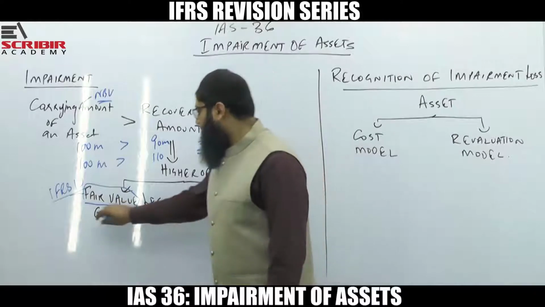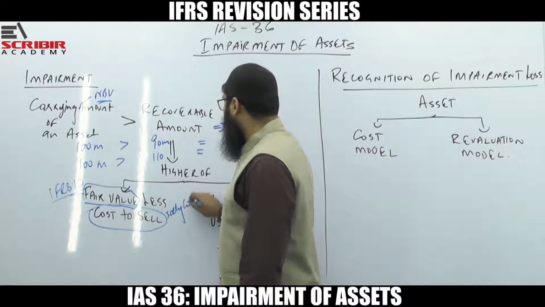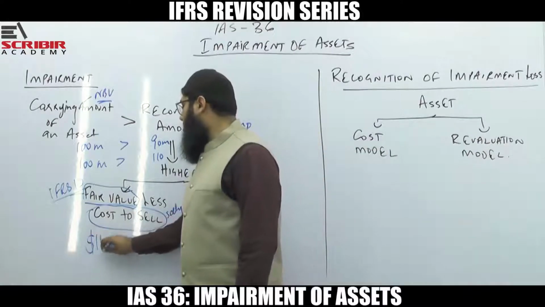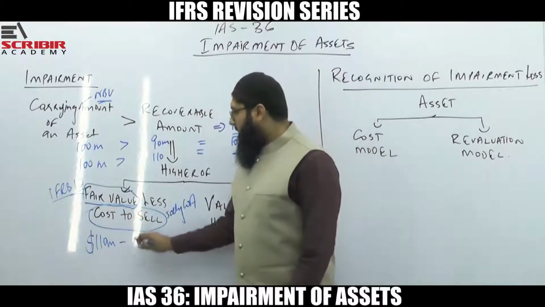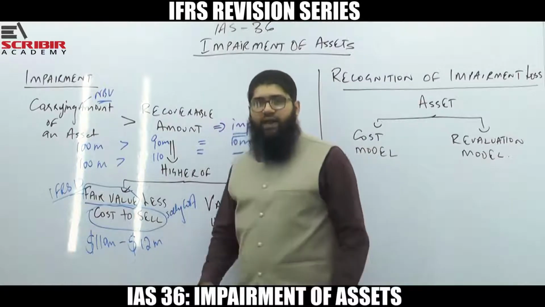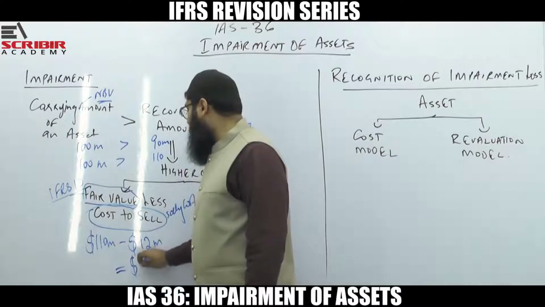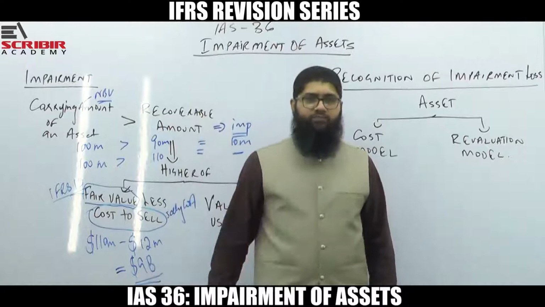Less cost to sell, we also call it selling cost. So assume there is an asset whose market value is 110 million, and if you undertake this sale, there is going to be a 12 million cost incurred to sell it. So the fair value less cost to sell is going to be 98 million.